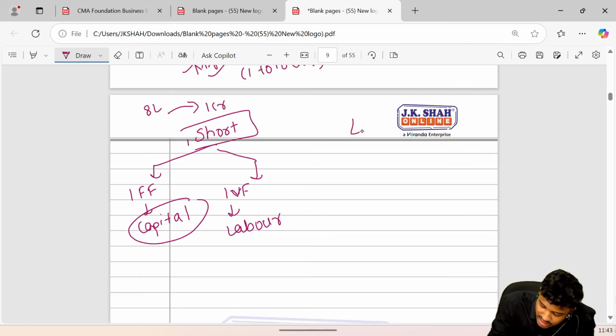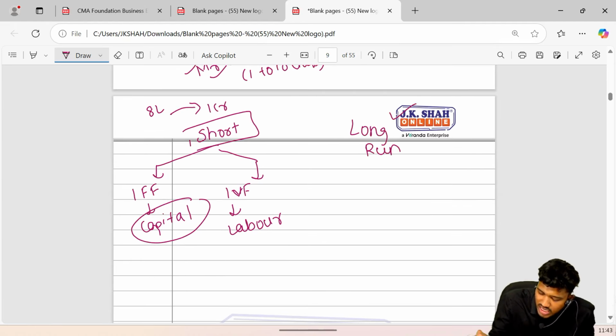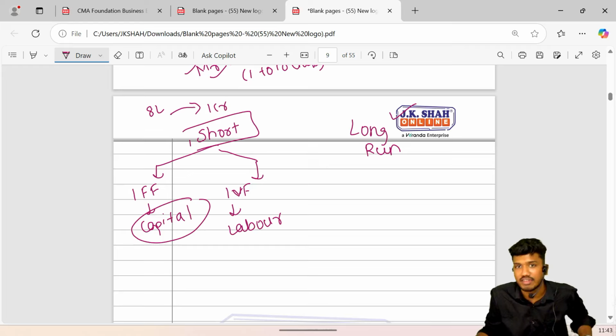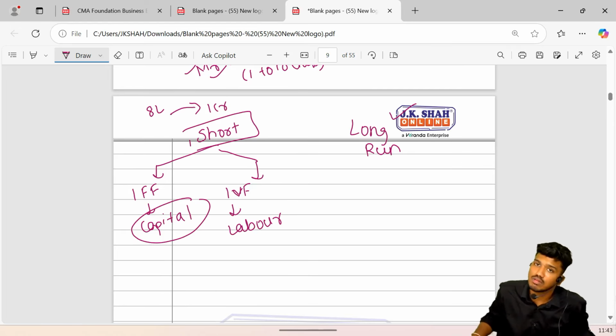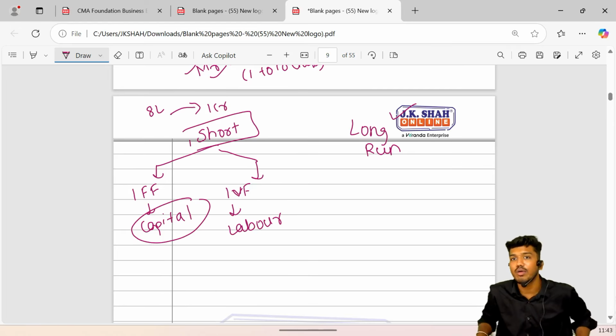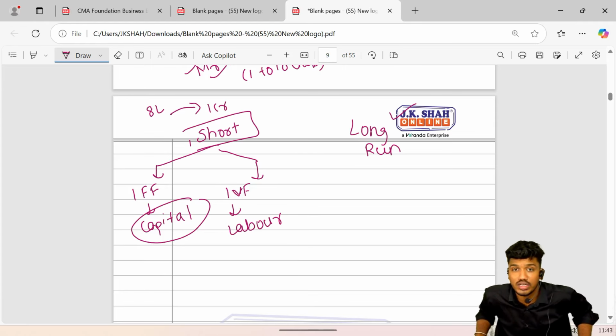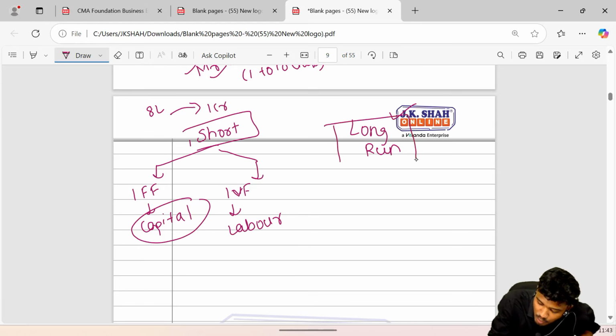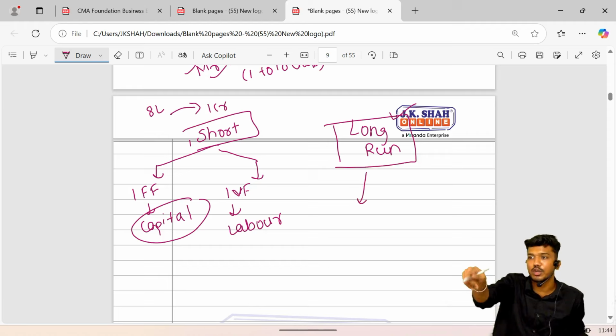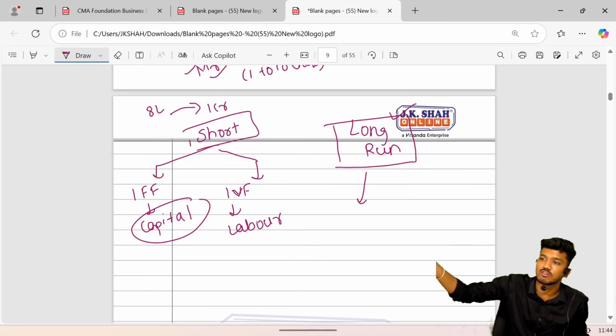Whereas the long run, now I am writing it just aside the name of JK Shah Classes. JK Shah Classes is definitely operating in the long run. They have surpassed the short run and now entered into the longer period. What does that mean? It means they have more financial ability. They can purchase capital. Yes, if they want to purchase this property, add to cart.